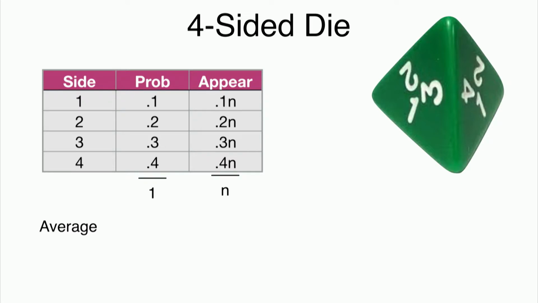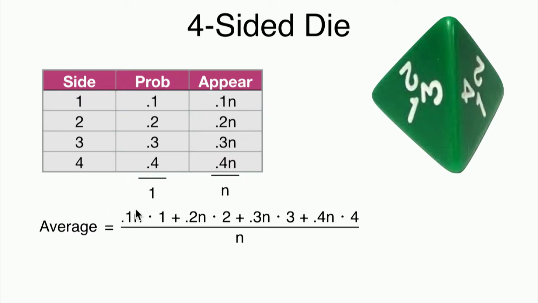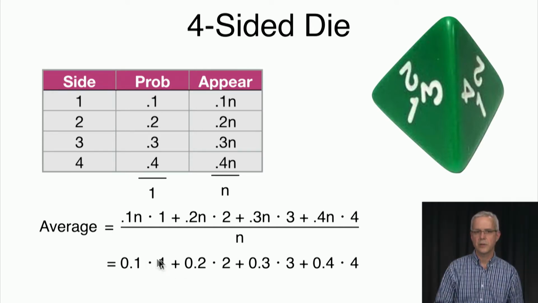So what is the average? 0.1n of the time we see 1, we add those, then 0.2n of the time we get 2, we add those, and then add the 3s and the 4s, and we divide by n, and again the n cancels. So we get 0.1 times 1 plus 0.2 times 2 plus 0.3 times 3 plus 0.4 times 4. That's 0.1 plus 0.4, which is 0.5, plus 0.9, which is 1.4, plus 1.6, and that's going to be 3.